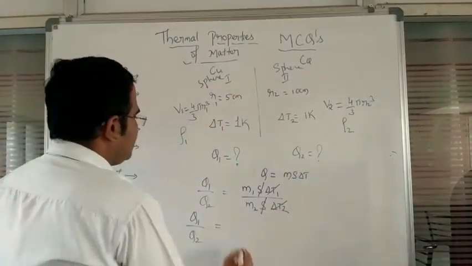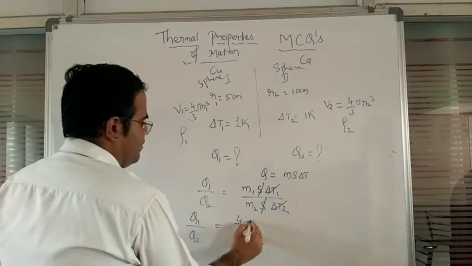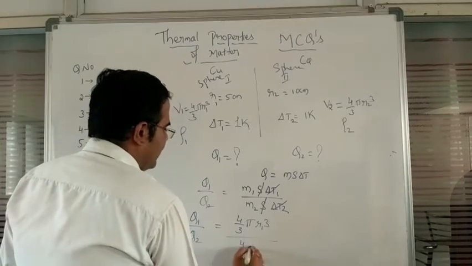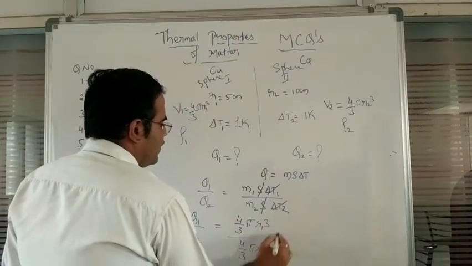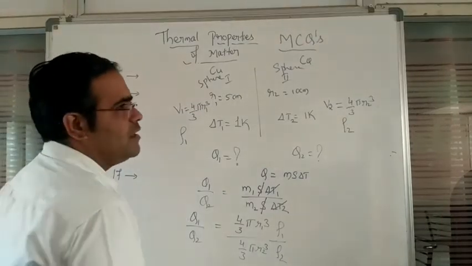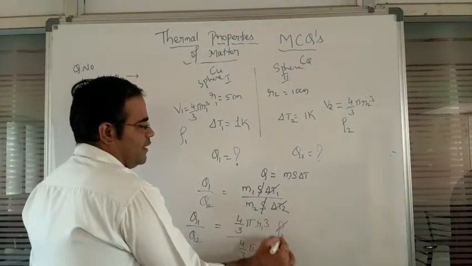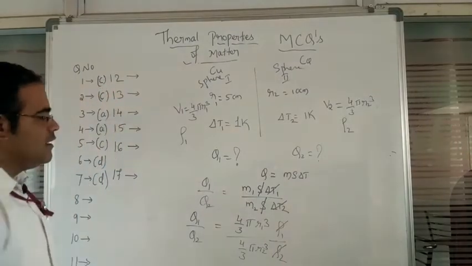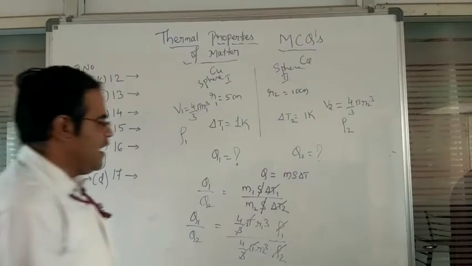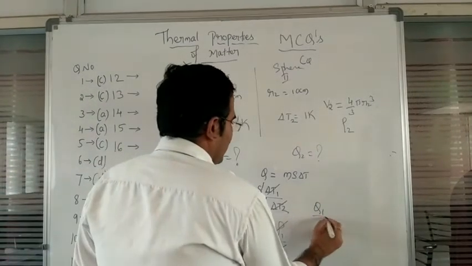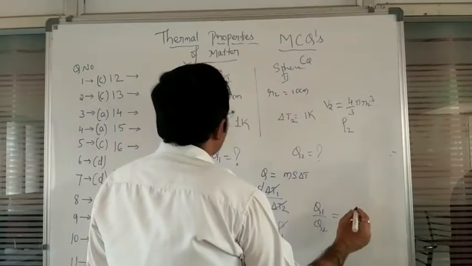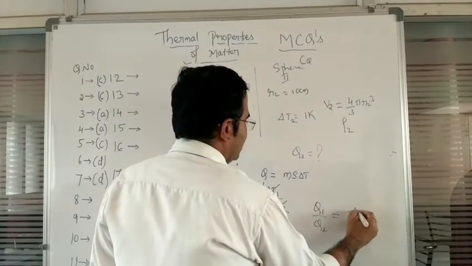But so again when we substitute here 4 by 3 pi R1 cube divided by 4 by 3 pi R2 cube, next rho 1 divided by rho 2. So both are having same material, so that density will get cancelled here. Next 4 by 3 pi and 4 by 3 pi, these two will get cancelled here, so that Q1 divided by Q2 is equal to, now R1 is 5 centimeter is there, 5 cube.